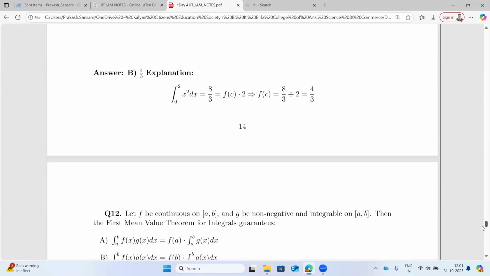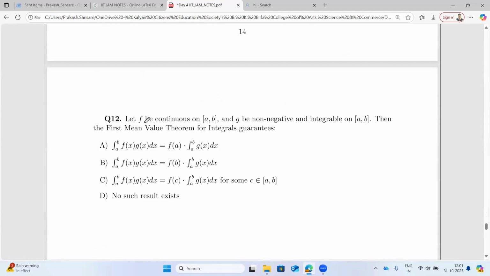And then, okay, so this is a standard mean value theorem. f is a continuous function, non-negative, integrable. Then the first mean value theorem for integrals says that. So option C is correct, because it's a standard theorem. This is a statement of the first mean value theorem for integrals. Right.